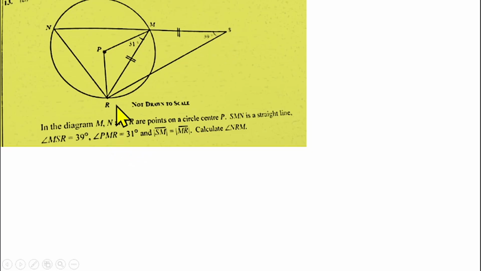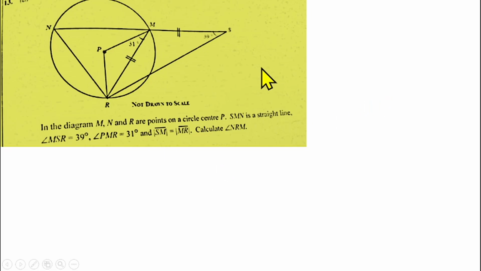Angle PMR is 31 degrees, which is this one here. Then side SM is equal to side MR. That's why we have these 2 straight lines on the 2 sides. And to calculate angle NRM, we are looking for the total angle that is here. Angle NRM, we are looking for the whole angle here. So how can we go about it?